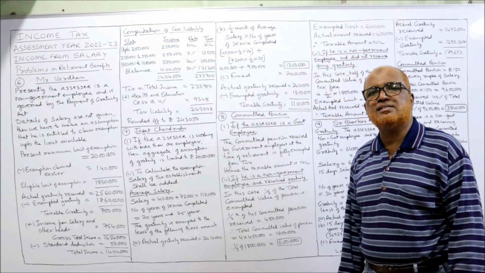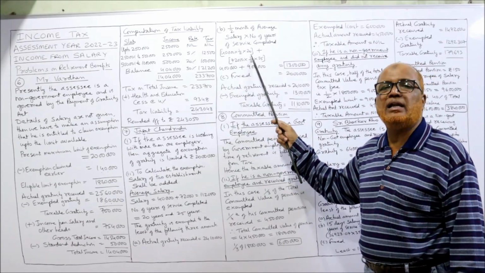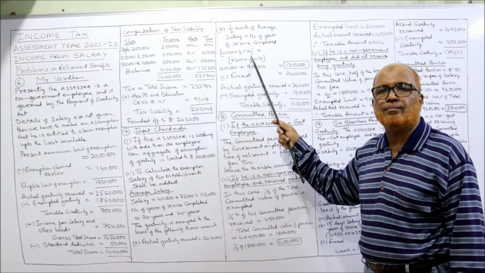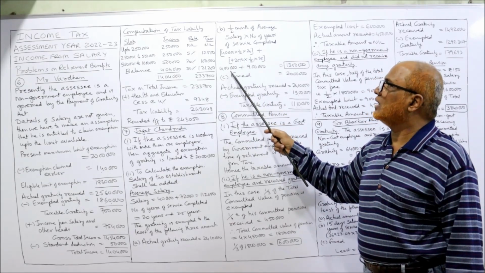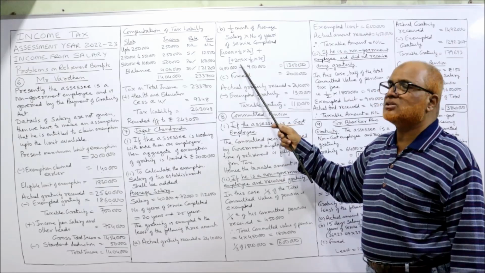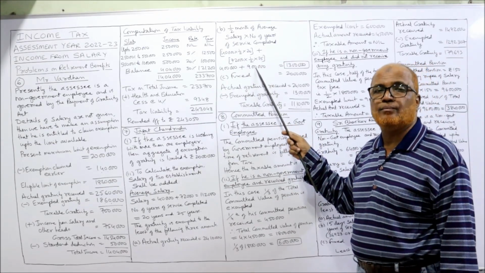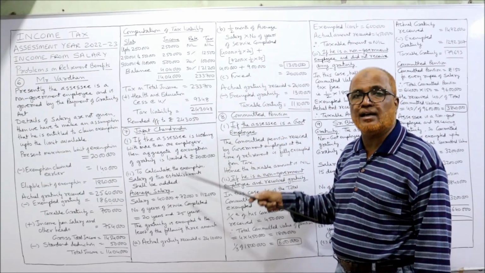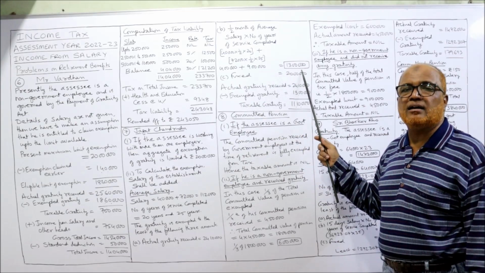First organization, the salary is 40,000. So half into 40,000 into 20 years of service. This is the first organization. So 40,000 into 1 by 2 into 20, you will get 4 lakh. Second organization, salary was 72,000 into half into 25 years. 25 years served in second organization. So 9 lakh. So 4 plus 9, 13 lakh.